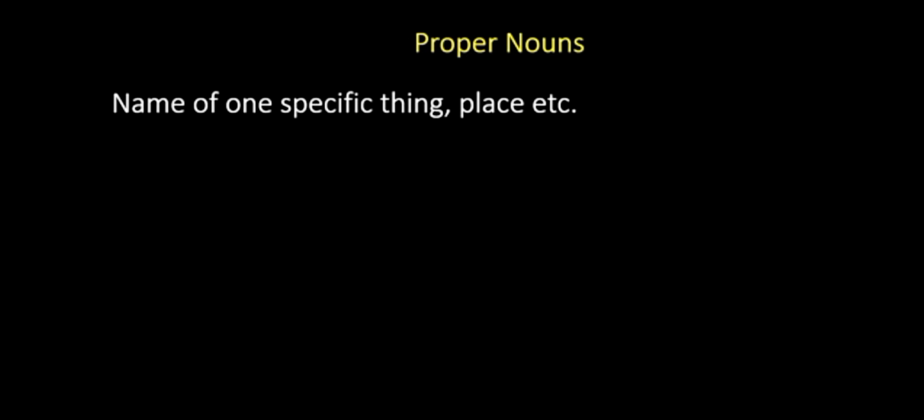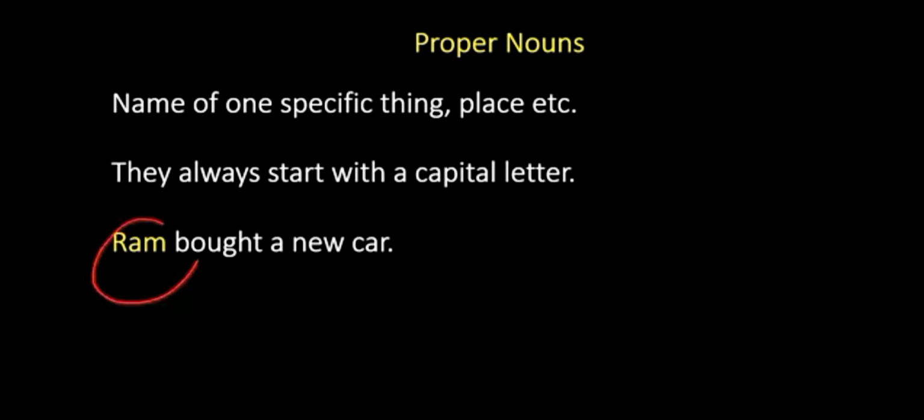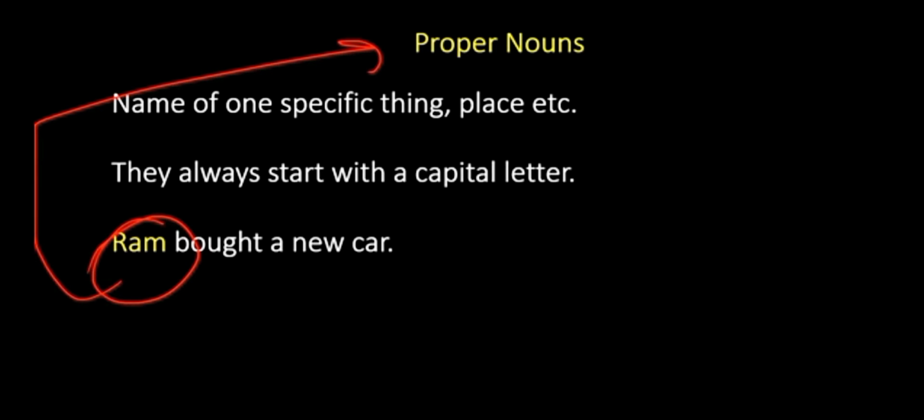Proper noun comes first in your category. So, proper noun, what do you think the name suggests? As the name suggests, it is something which is more specific. That's correct. So proper noun is the name of one specific thing, place, or anything else apart from it. An example: Ram bought a new car. So in here, we are talking about a specific person whose name is Ram. And hence, Ram is a proper noun. As I told you, it's always one specific thing, or a place, or a name, or anything.